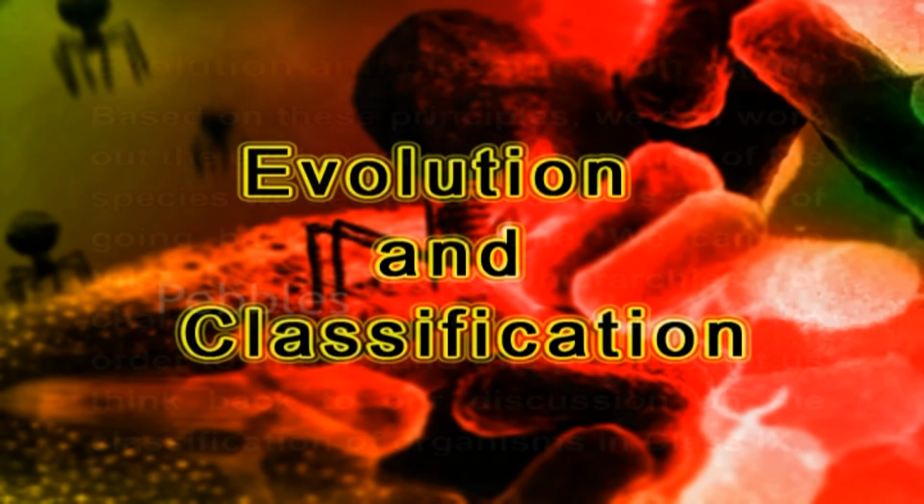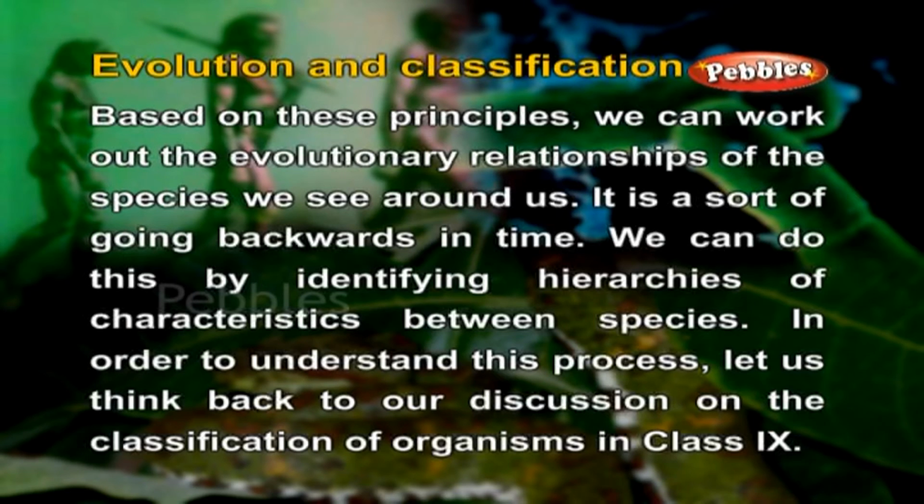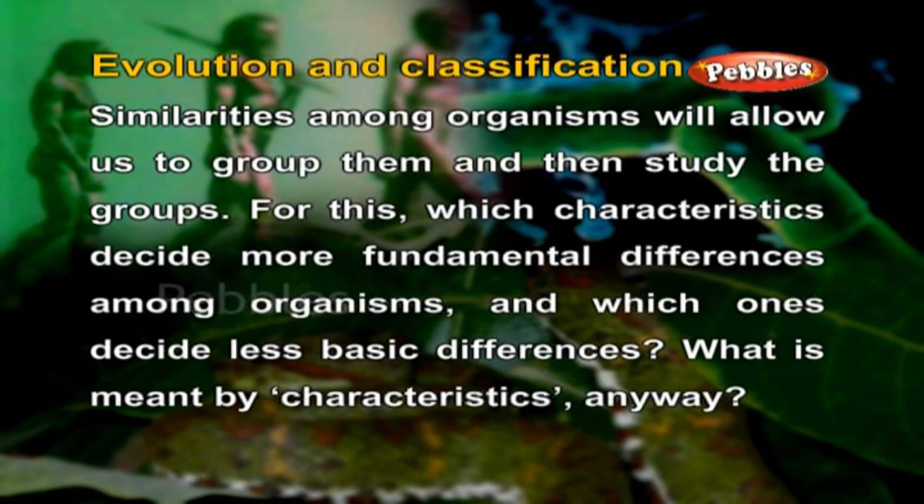Evolution and classification. Based on these principles, we can work out the evolutionary relationships of the species we see around us. It is a sort of going backwards in time. We can do this by identifying hierarchies of characteristics between species. In order to understand this process, let us think back to our discussion on the classification of organisms in Class 9. Similarities among organisms will allow us to group them and then study the groups. For this, which characteristics decide more fundamental differences among organisms and which one decides less basic differences?